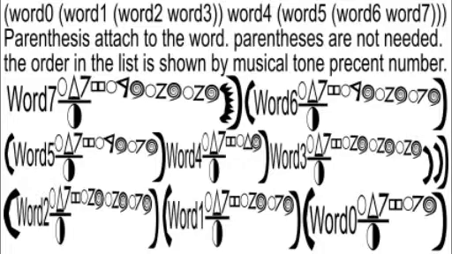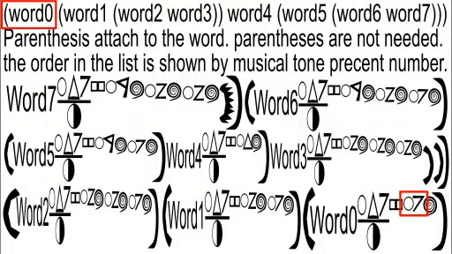Word 0, this should be easy enough. Its tone level is 0, 1, it is the first word, no problem. Your word 1, we see its tone level is 0, 2, so it's the second word, but we also see an infinity that it has a 0, 1 after that. This means it is the first word inside another set of parentheses.